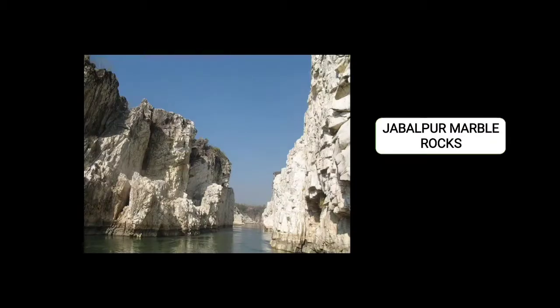Next, when the river Narmada flows through a region in Jabalpur, an area in Madhya Pradesh, it creates magnificent marble rocks. You can see in the picture, this is river Narmada, and with its flow, it has carved out these marble rocks, which have a very spectacular view.